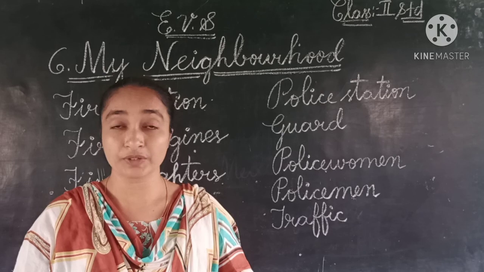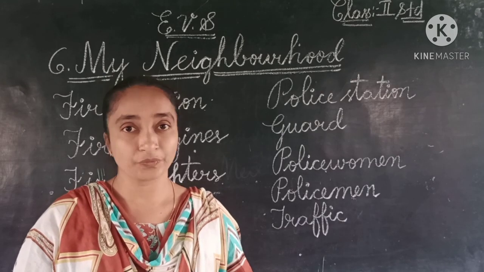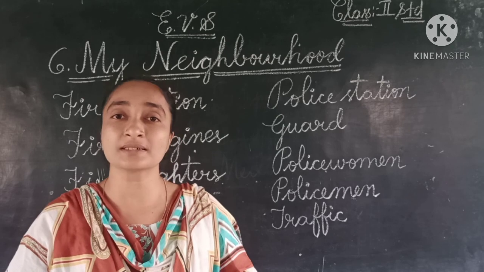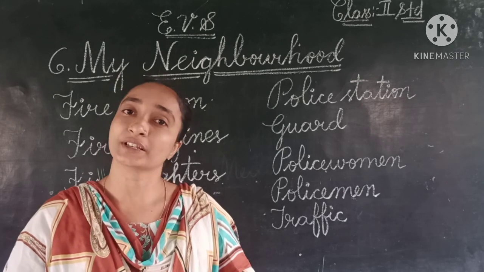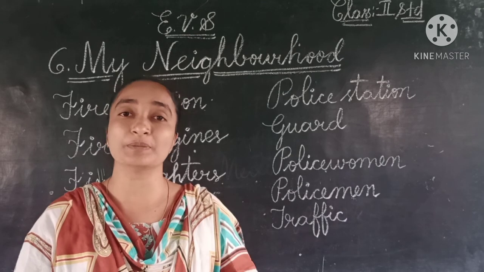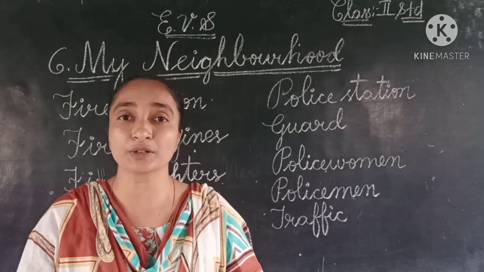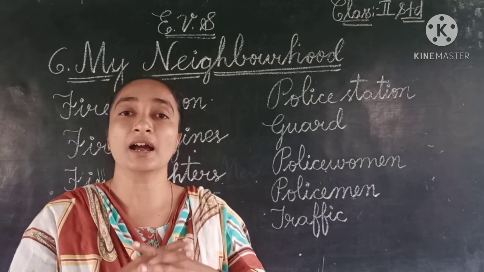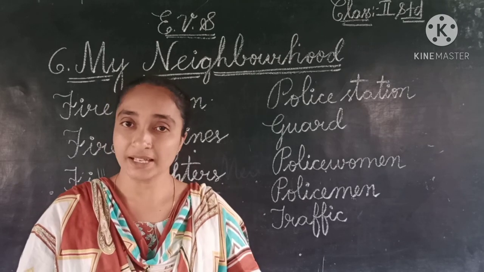If a fire accident occurs suddenly, the fire station is available. If anything is lost, the policemen find out the lost goods. Everything will be there in our neighborhood to give the best standard. They provide the services and help the people, isn't it, children?